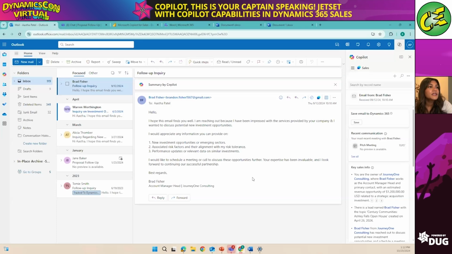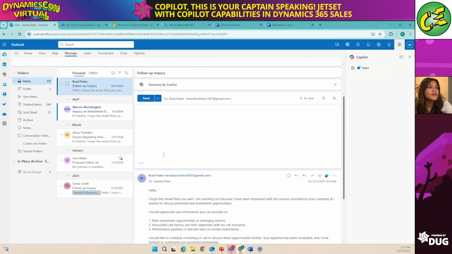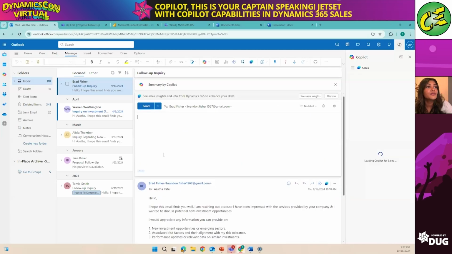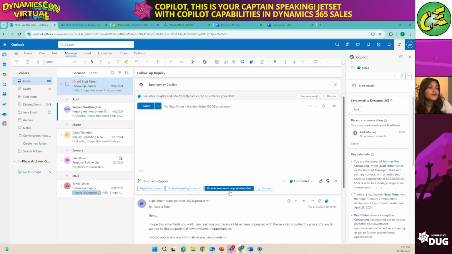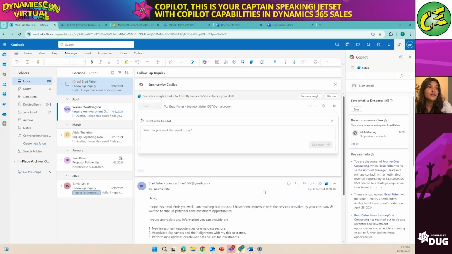So let's go ahead and take a look at how we can now use Copilot to actually respond to Brad. I can go ahead and click respond, and in a couple of seconds, you'll notice that I'll have the option to draft an email using Copilot. So you'll see the draft an email option. I can go ahead and click one of these different prompts, or I could have a custom prompt and manually type in what I want to respond with.